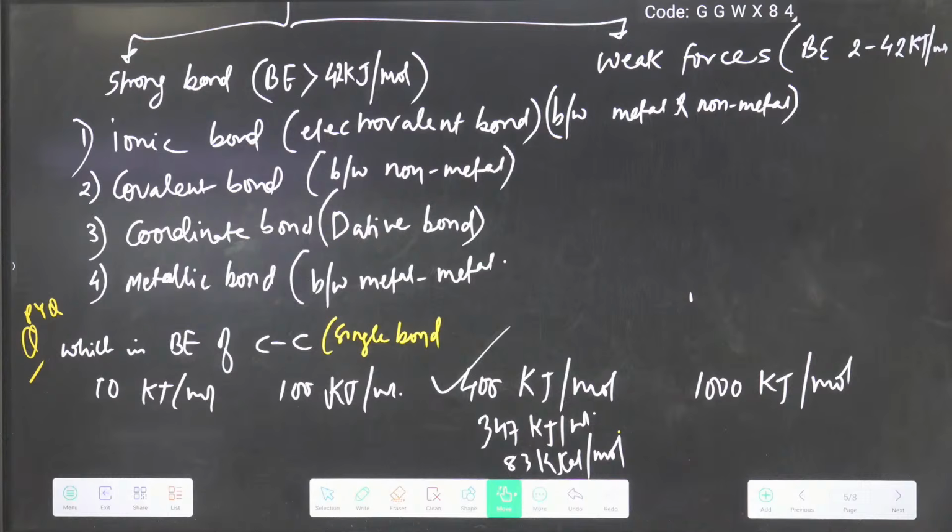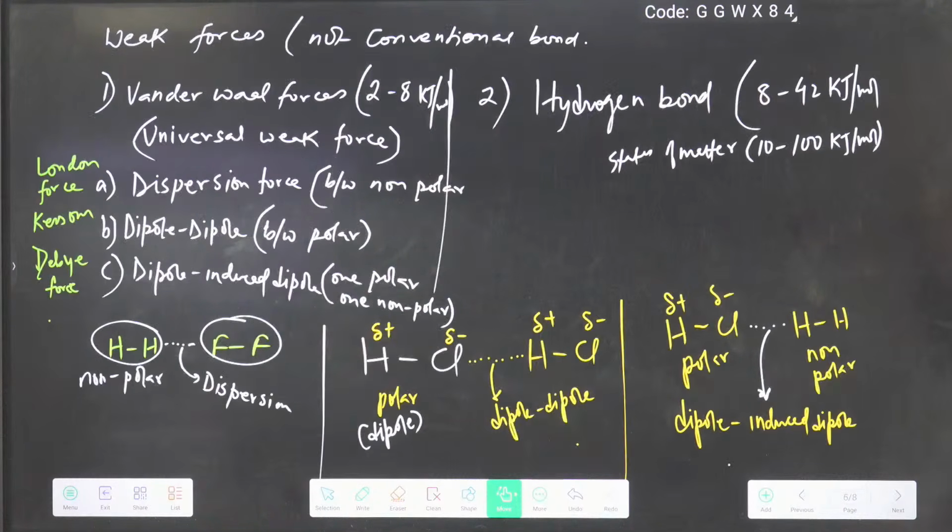Then I told you about the bond. More bond energy, less bond energy, strong bond, weak bond. Then in weak bond, I told you hydrogen bonding. Hydrogen bonding is also a weak bond only, but it is stronger than van der Waals.